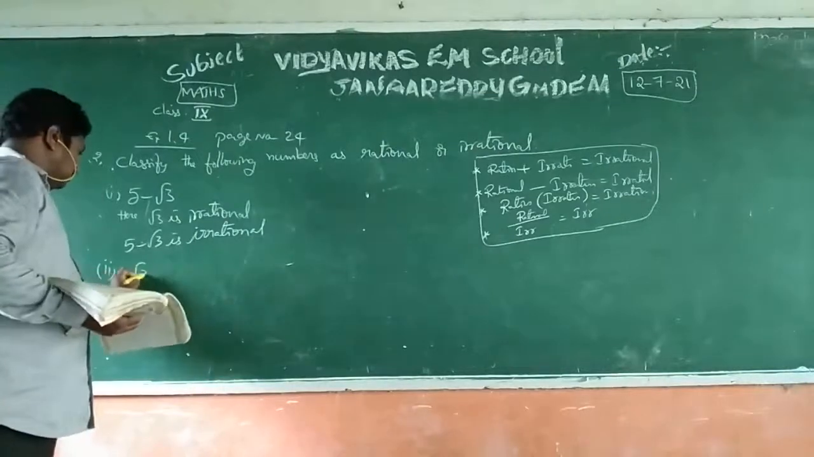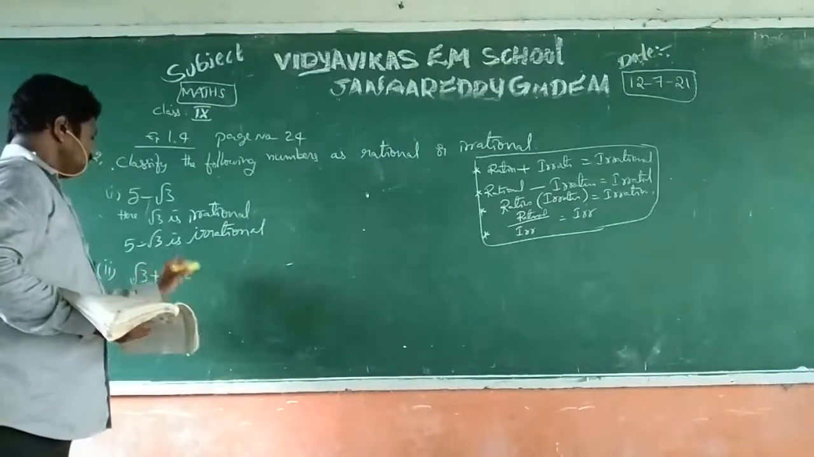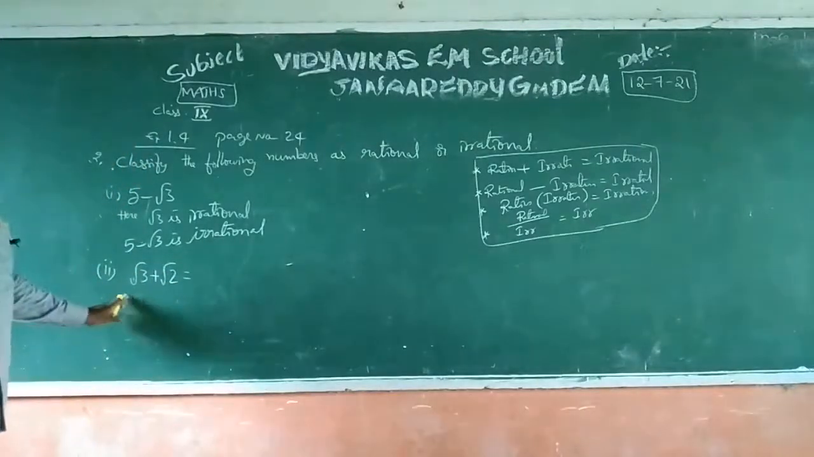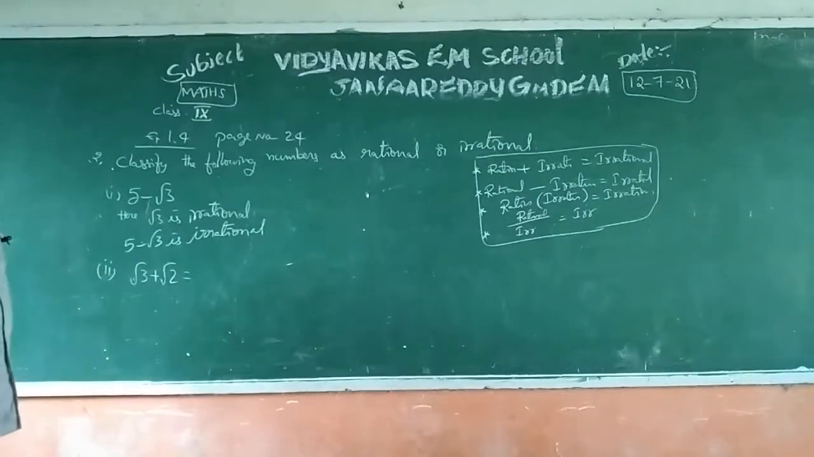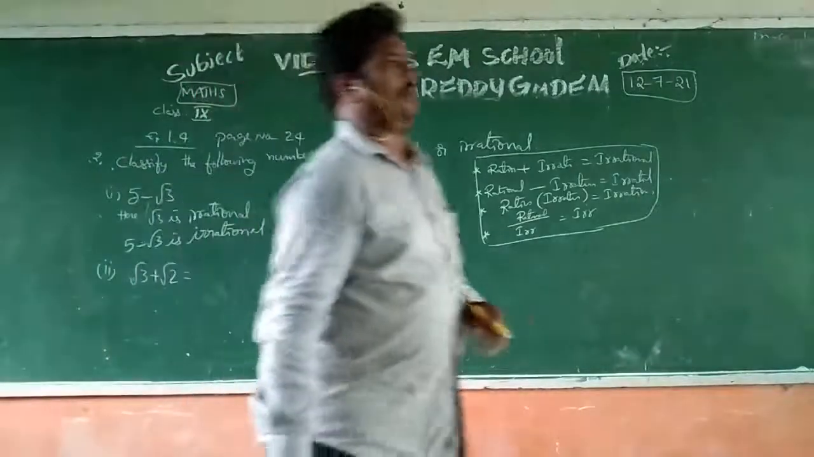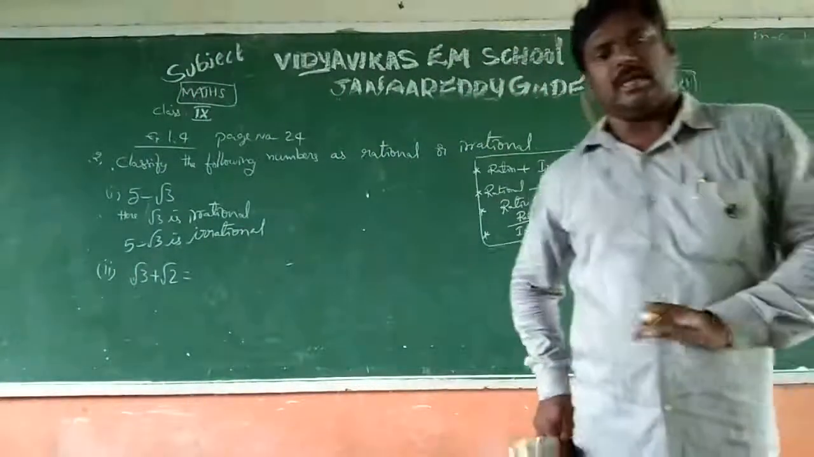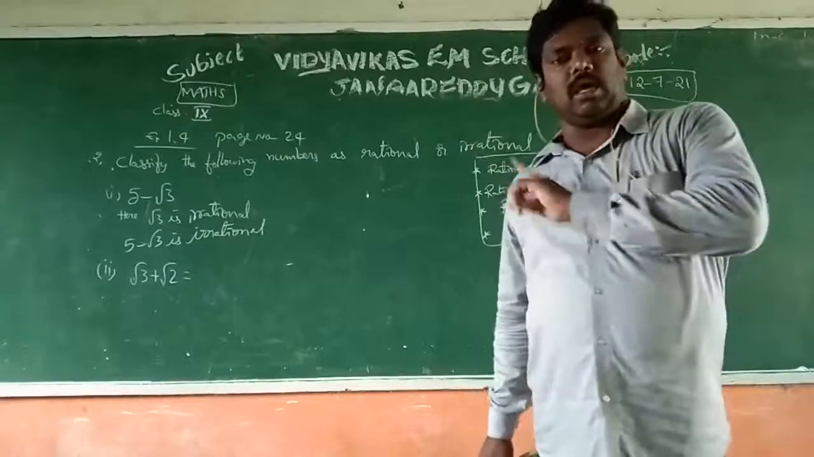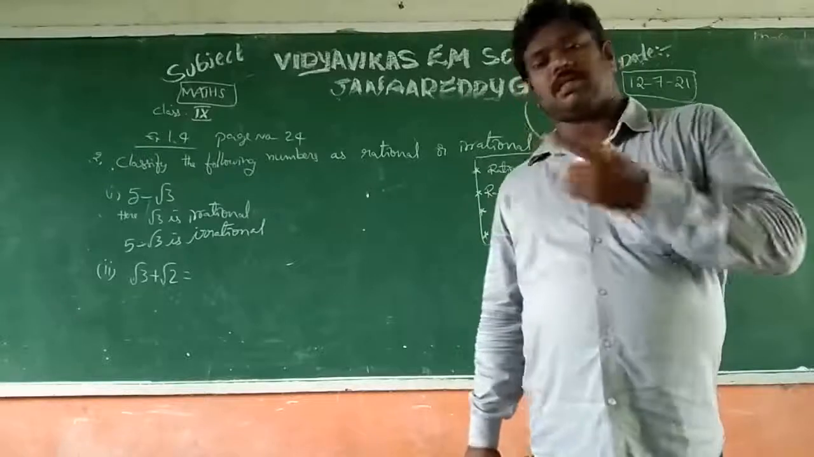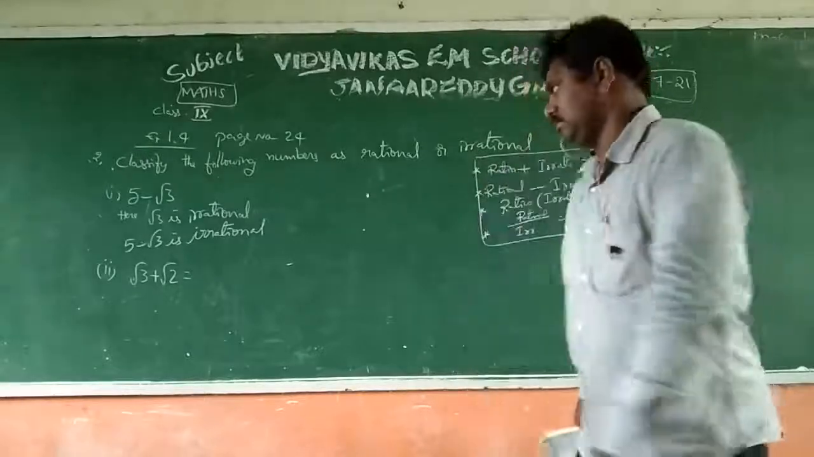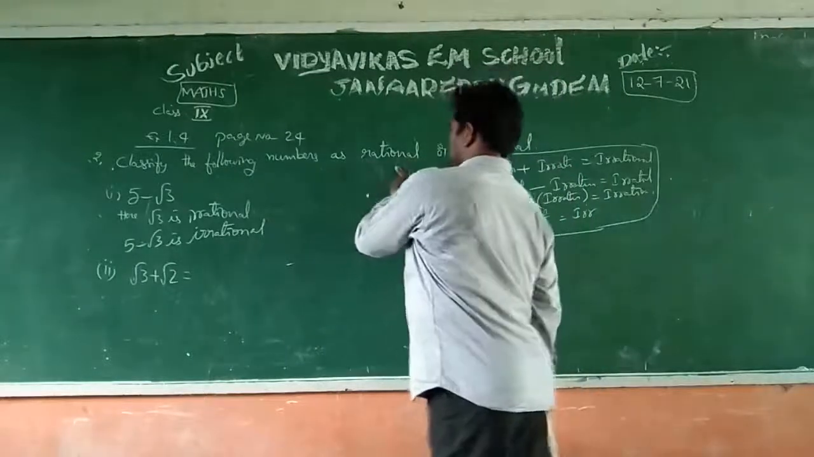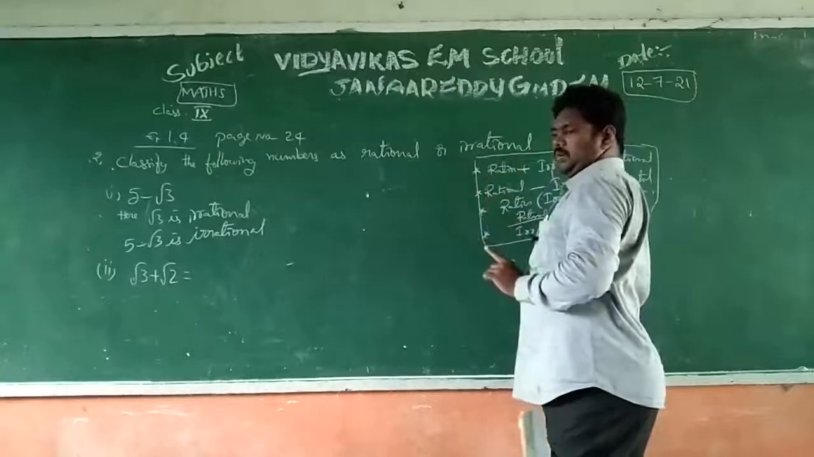Root 3 plus root 2. If you observe, there is one more concept from that one: irrational plus irrational. Root 3 is a non-terminating, non-repeating decimal, and root 2 also is a non-terminating, non-repeating decimal, meaning both are irrational numbers. By adding or subtracting also you will get an irrational number. No need of values here. They did not ask about the value. Classify the following numbers as rational or irrational.